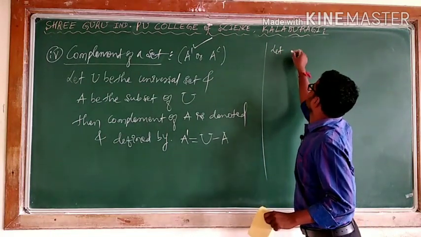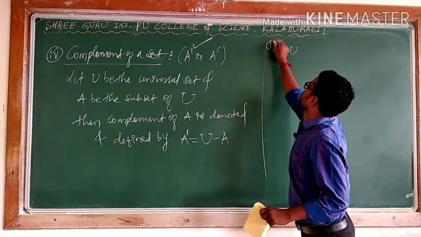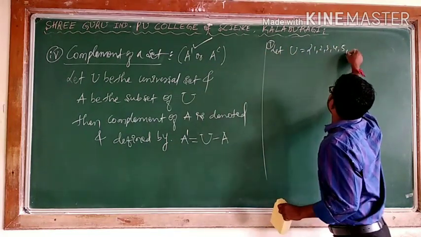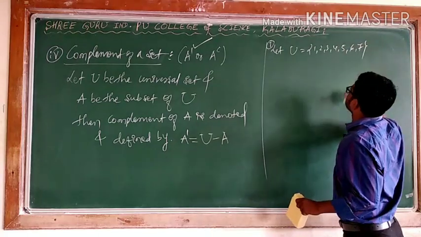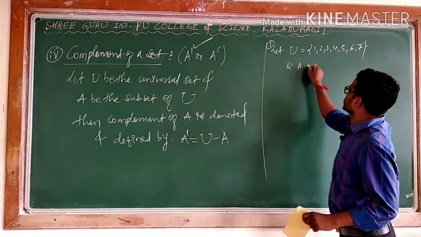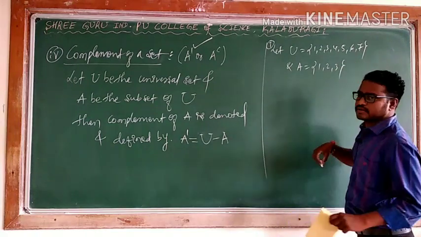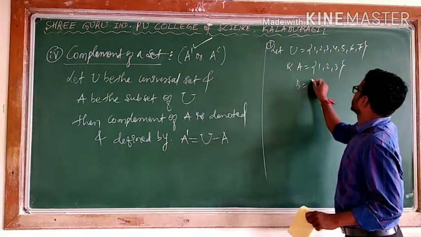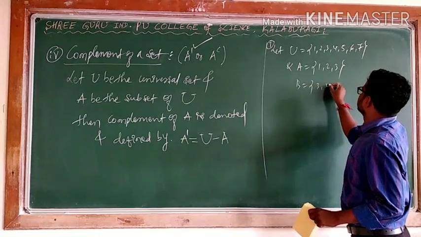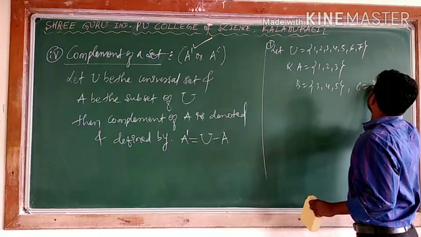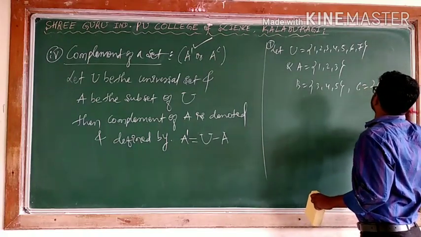Let U be equal to 1, 2, 3, 4, 5, 6, 7 and A is equal to 1, 2, 3, B is equal to 3, 4, 5 and C is equal to 6, 7. I can find the complement of these.